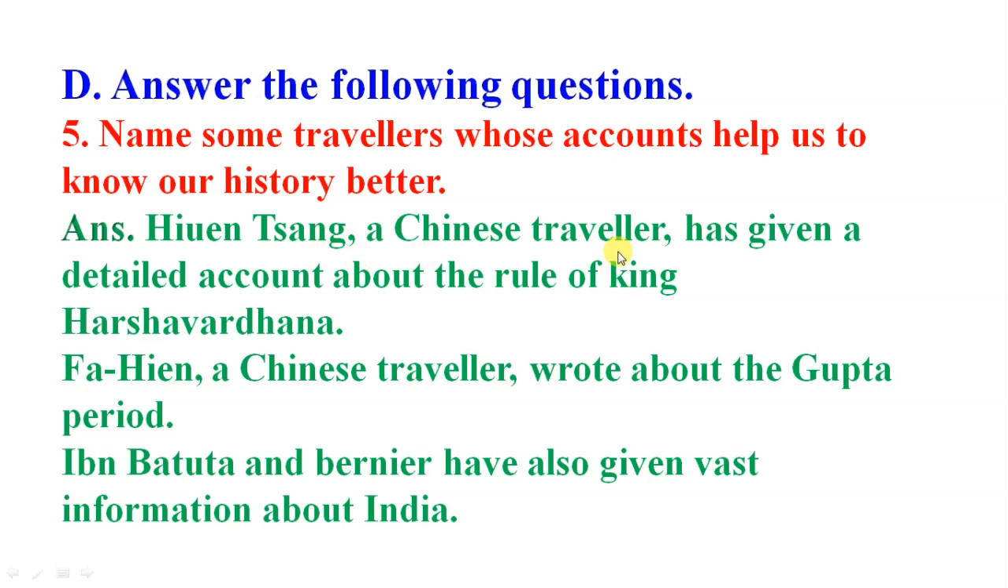Hiuen Tsang, a Chinese traveler, has given a detailed account about the rule of King Harshvardhana. Fa-Hien, a Chinese traveler, wrote about the Gupta period; he came when the Gupta period was there in India. Ibn Battuta and Bernier have also given vast information about India.